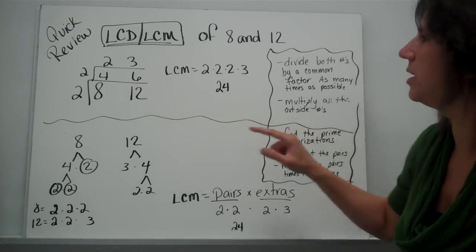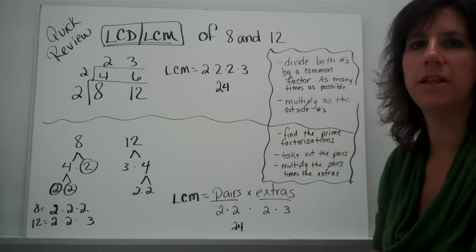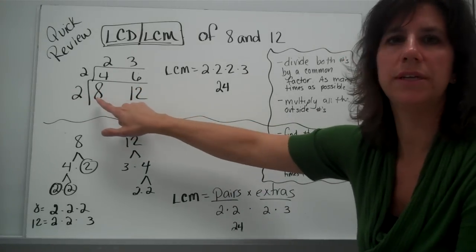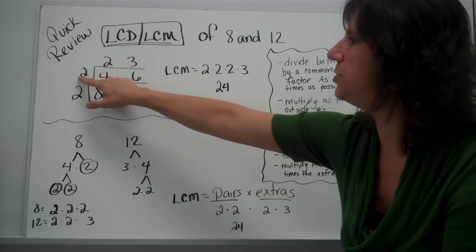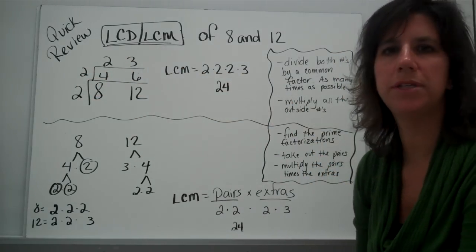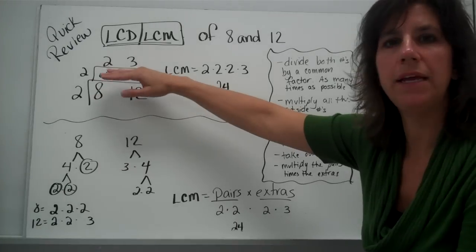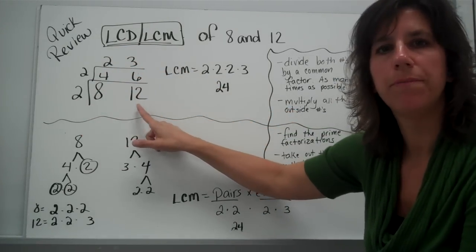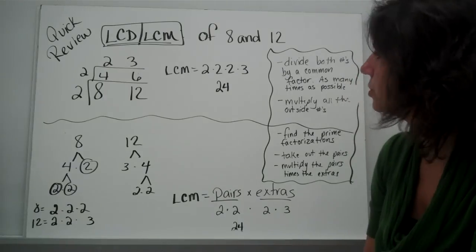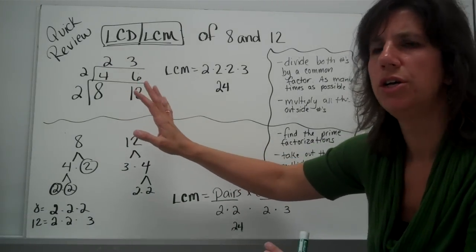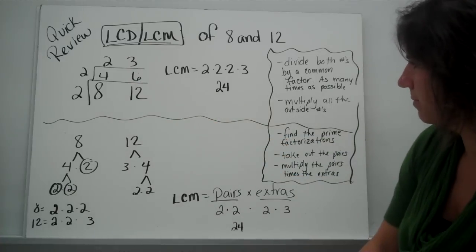Here is the ladder method, and here are the steps for using the ladder method. This is my personal preference. I'm going to divide 2 into 8 and 12. I'm going to divide 2 into 4 and 6, and then I'm going to take all the numbers on the outside and multiply them together. This is basically repeated division over and over again. You're choosing one number that goes into both, and that works for just about all situations. When you have 3 numbers, there is one small change, but we'll just stick with 2 for now.